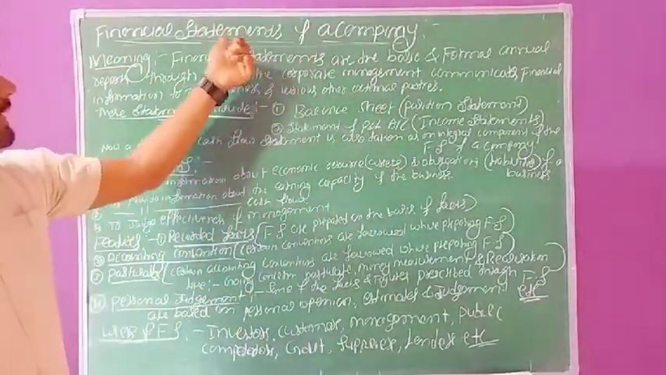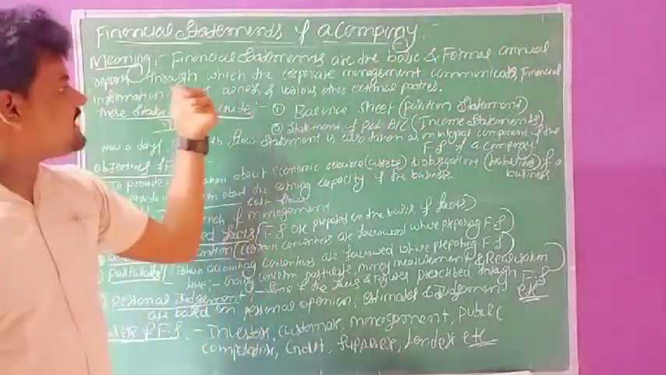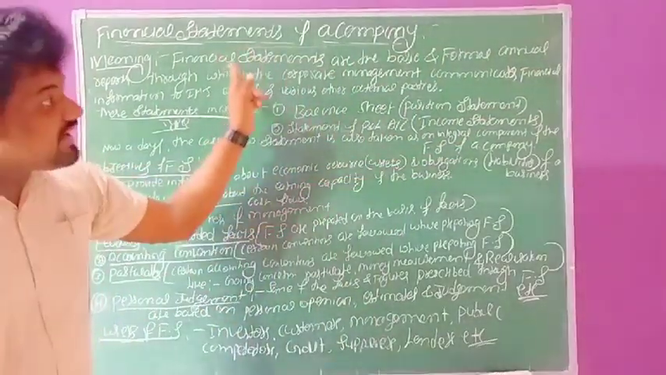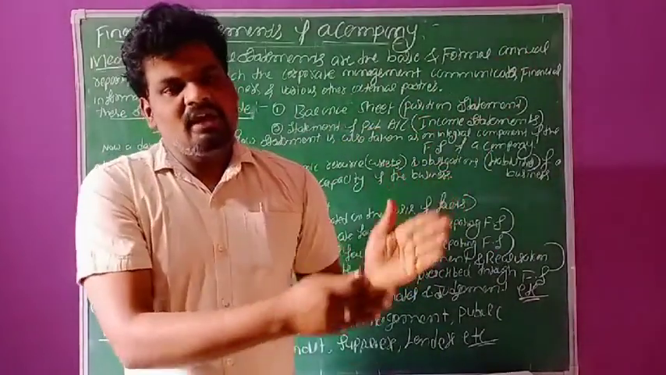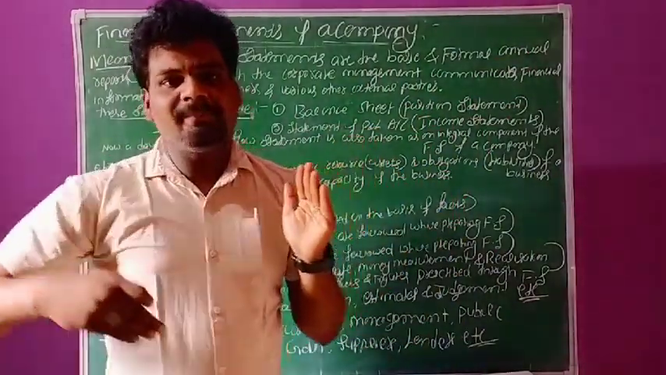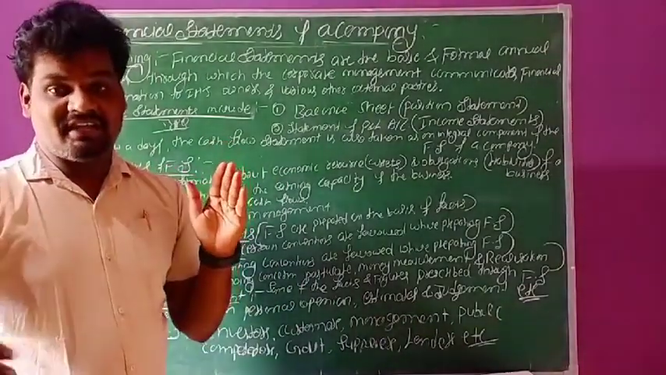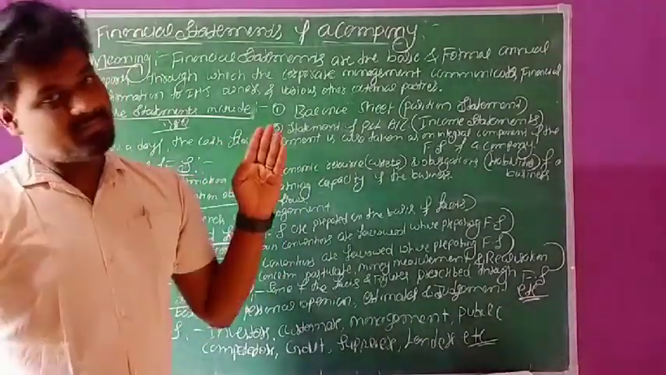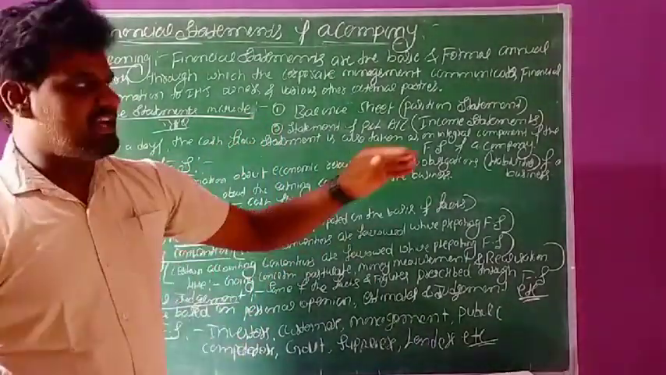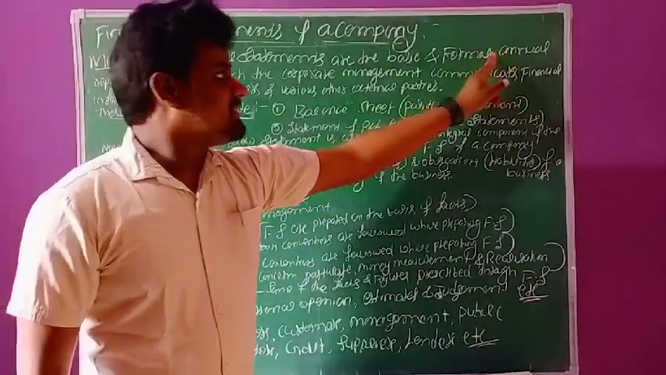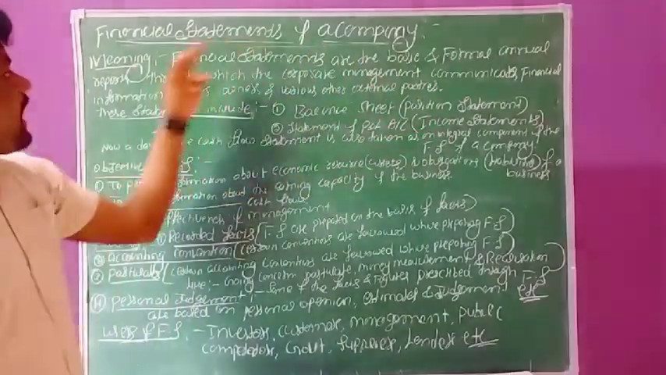Here the meaning says financial statements are the basic and formal annual reports. This is basic information. Without these statements we are not able to produce financial strength and weakness, the financial stage. What is the strength and weakness in the business organization? We are not able to ascertain the true statements in the business organization. That's why financial statements are the basic and formal annual reports.